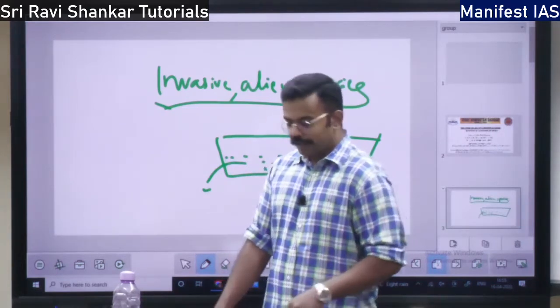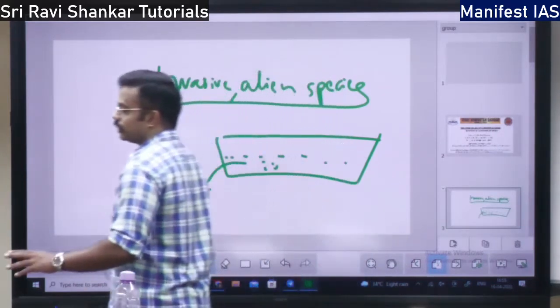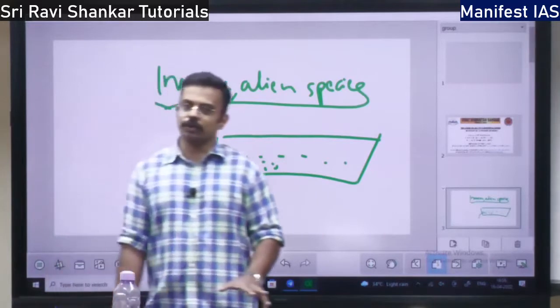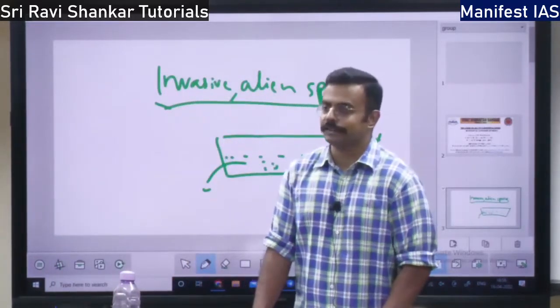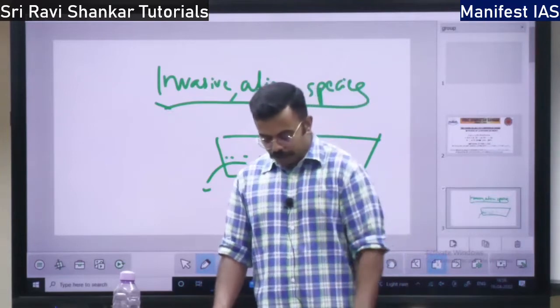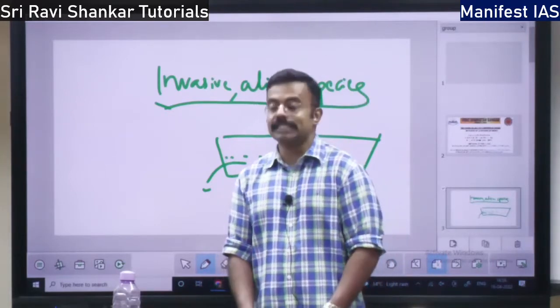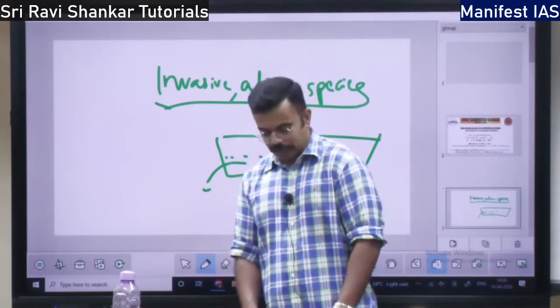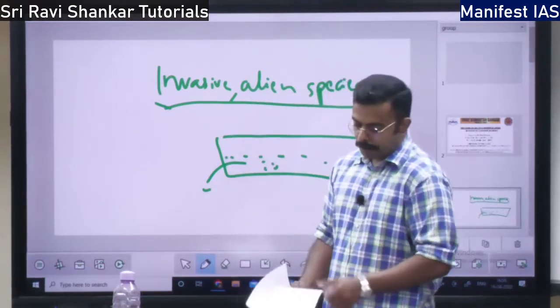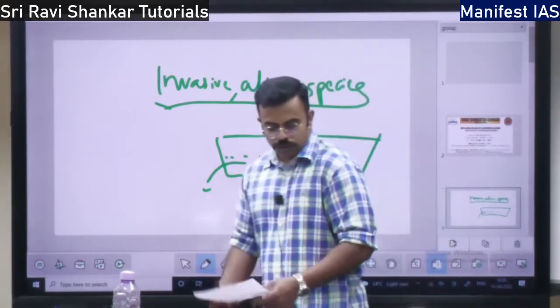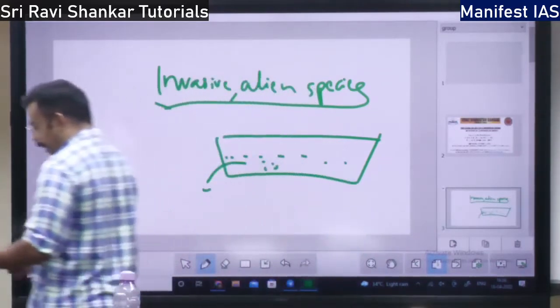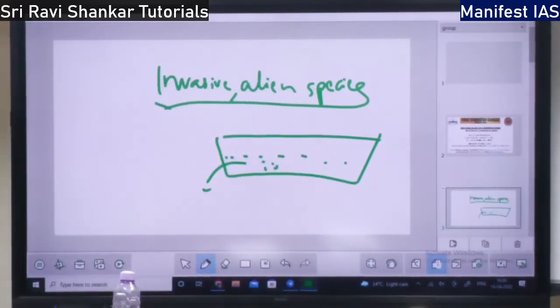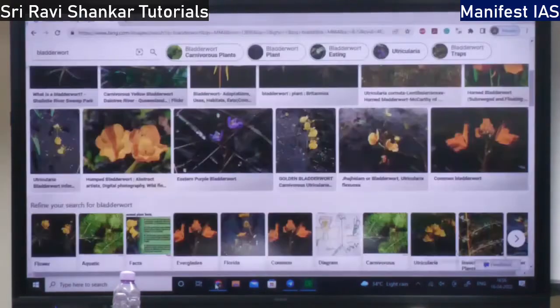So these are the invasive alien plants. So this is about it. Some of them are good for medicine. Most of them are very bad for the ecosystem. Next, we will talk about the medicinal plants. Some plants are very important from the medicinal perspective. I am going to show you the medicinal plant pictures meanwhile, so that you see it and understand it.